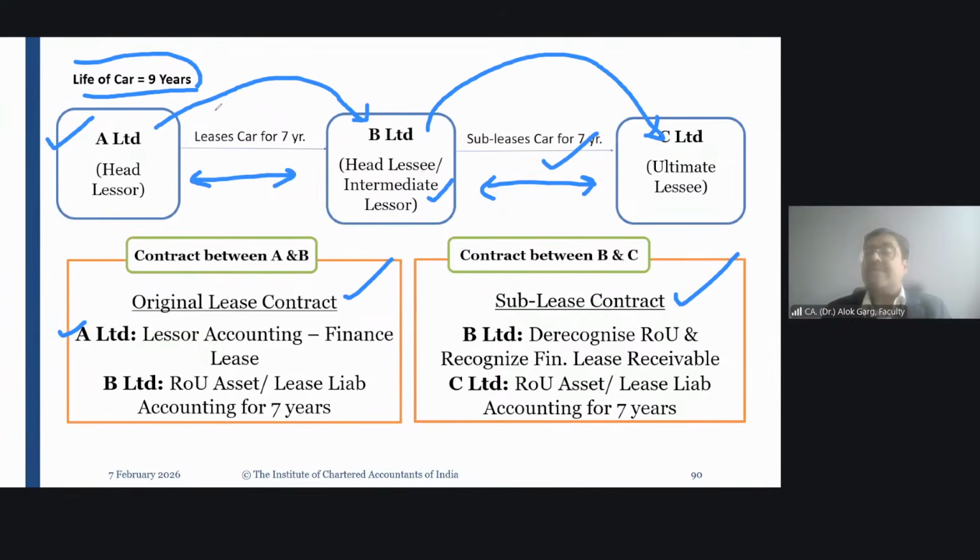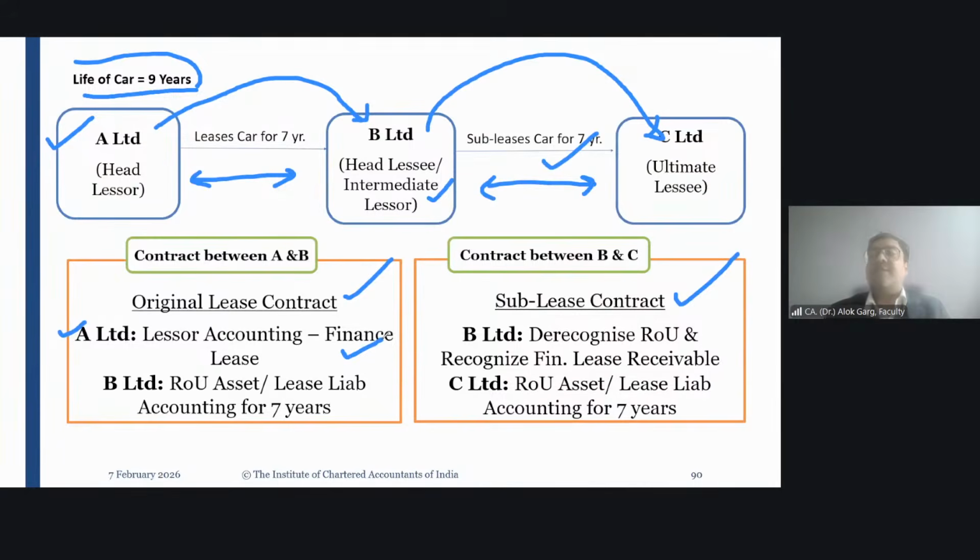The standard says that when the lease period is for the major part of the economic life of the asset, the economic life of the asset is 9 years, and the lease period is 7 years. And major part of the economic life means more than 75%. So this is more than 75%. It will become a finance lease.